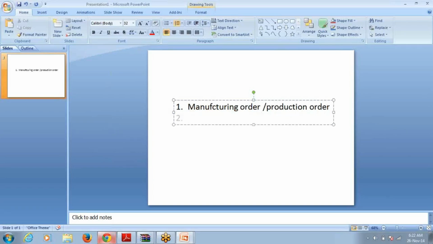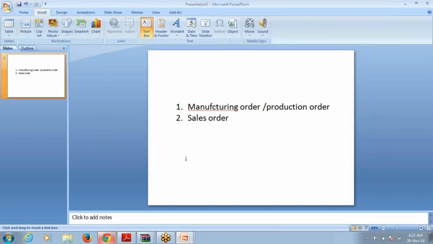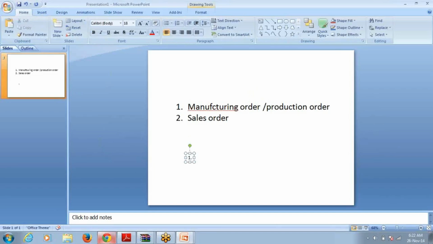Then number 2, sales order. A sales order can be taken as a cost object. For example, we have got an order from the governmental agency for the supply of these items, like 1000 refrigerators, then 1000 washing machines, then 1000 TVs.